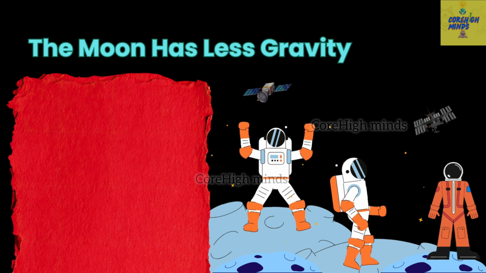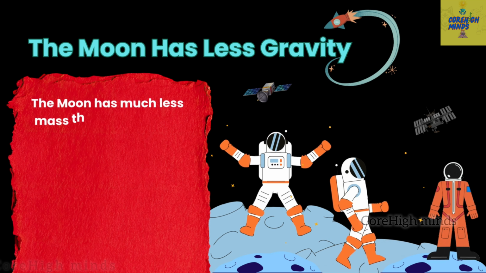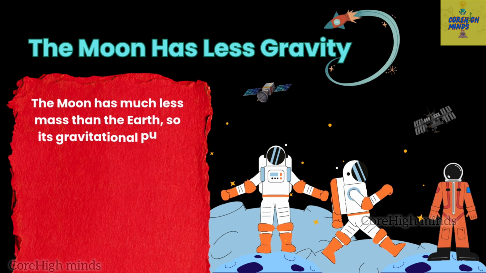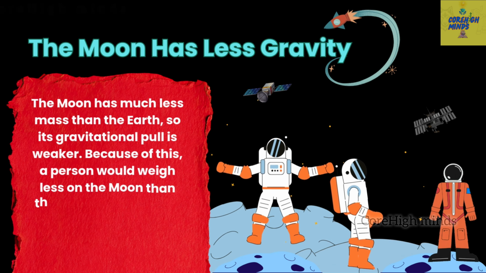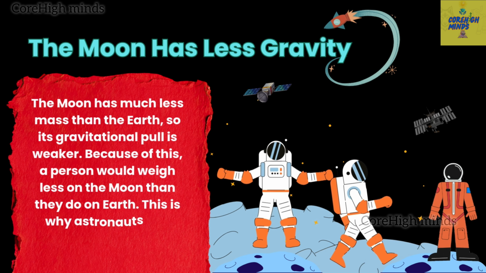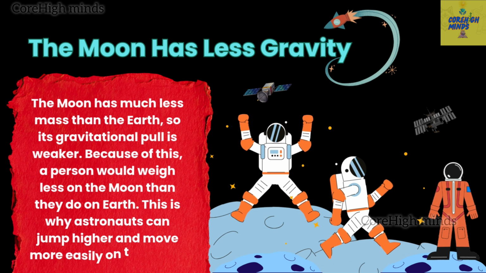The moon has less gravity. The moon has much less mass than the earth, so its gravitational pull is weaker. Because of this, a person would weigh less on the moon than they do on earth. This is why astronauts can jump higher and move more easily on the moon.